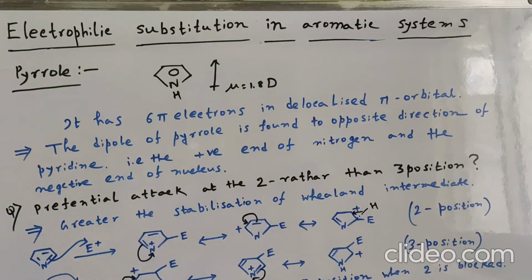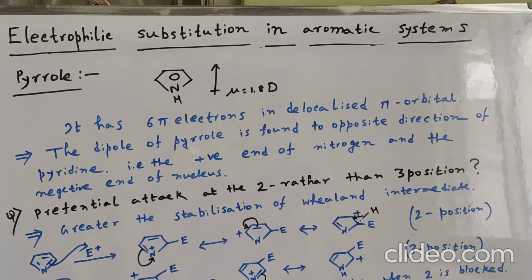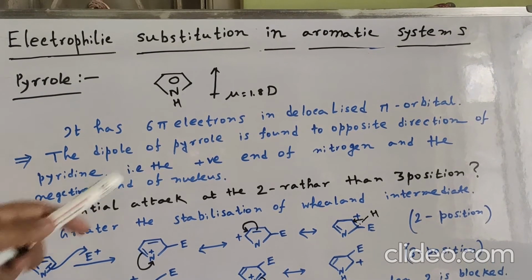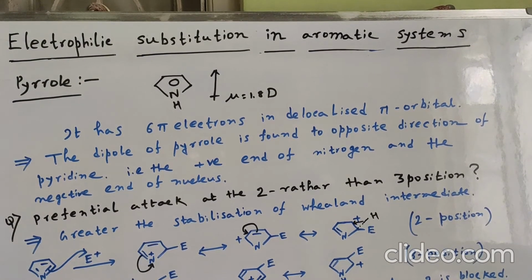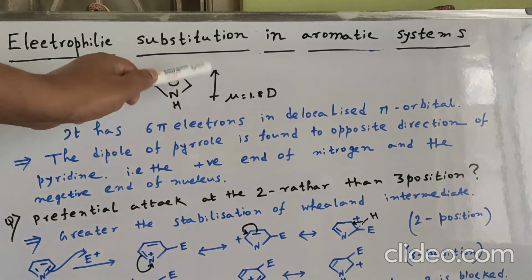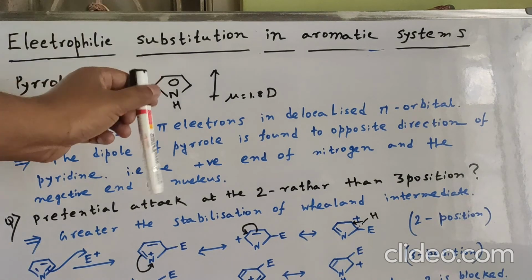Next, our discussion topic is pyrrole. In the case of pyrrole, the dipole moment direction is upward and 1.8 D. It has 6 pi electrons in a delocalized pi orbital, a 6 pi electron system. The dipole of pyrrole is found to be in the opposite direction to pyridine, because in the case of pyridine the dipole moment direction is downward, toward the nitrogen side.